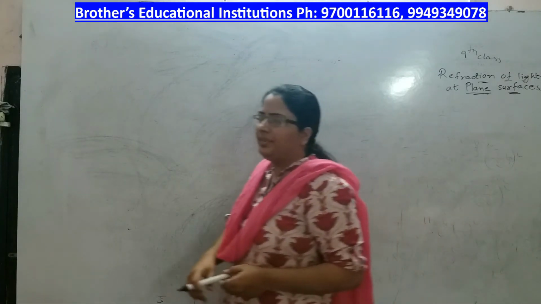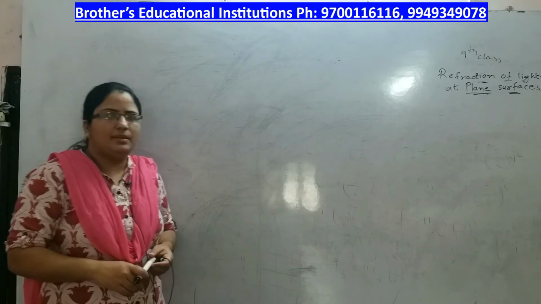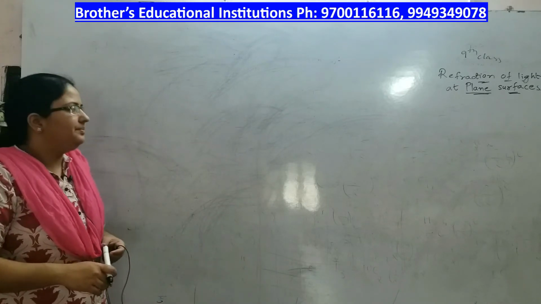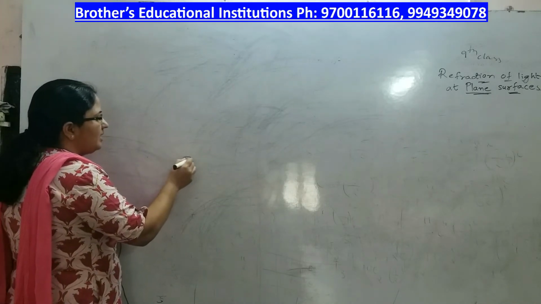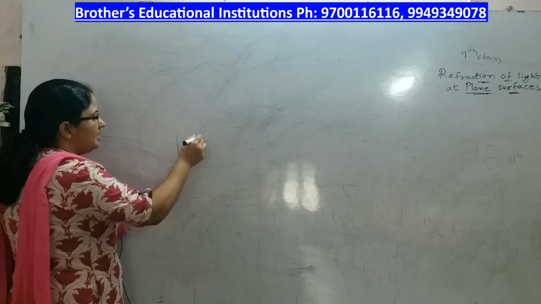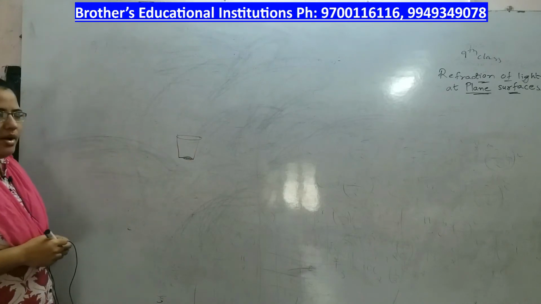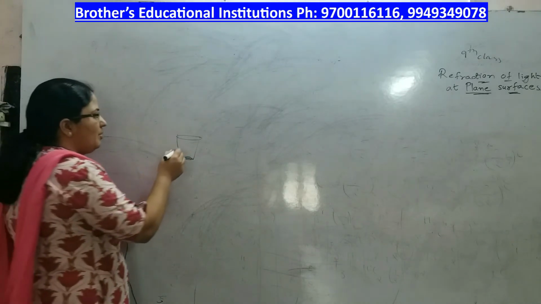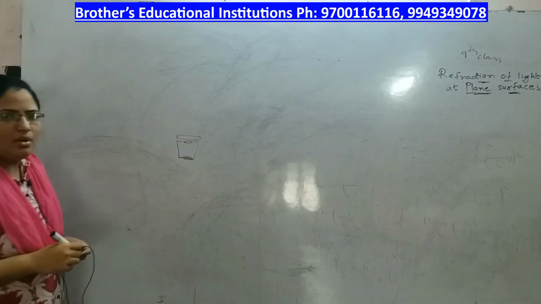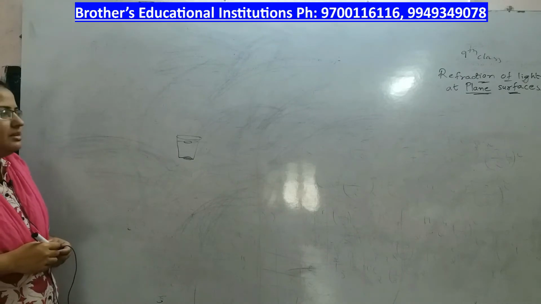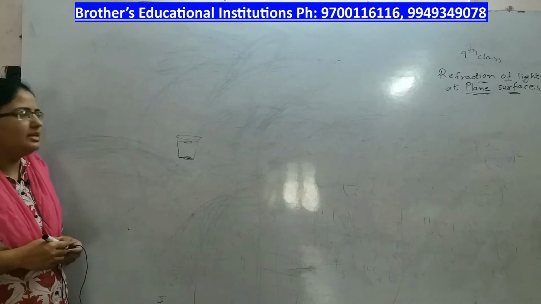Hello students, we have been continuing with refraction of light at plane surfaces. Let us discuss further topics in it. Here we will do a small activity. Take a coin on the table and place a glass tumbler on the table. Try to see this coin from the sides. The coin may not appear to you. Now pour water in this, and the coin appears over here. This is due to a phenomenon called total internal reflection. We will see what is the advantage of this total internal reflection.